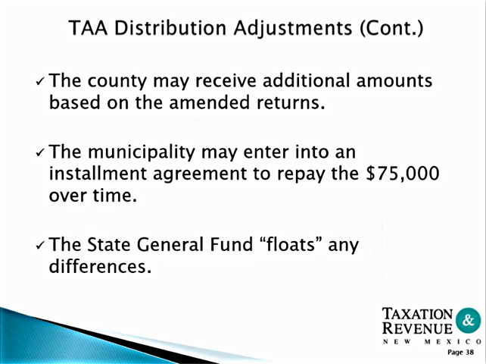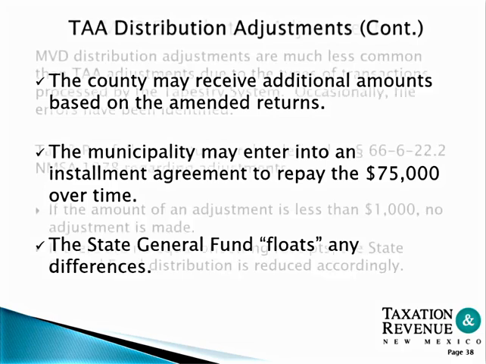The counties may receive additional amounts based on the amended returns. The municipality may enter into an installment agreement to repay the $75,000 over time. The state general fund floats any differences.